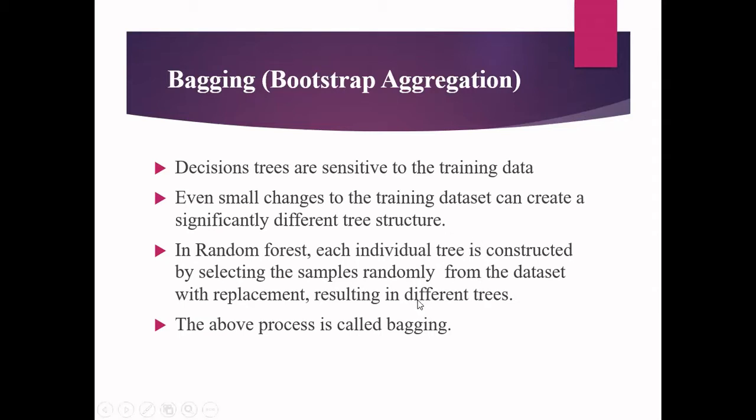Because of that, my tree structures will be different. If you do not do that step, irrespective of the number of decision trees you construct in the random forest, all will be the same. We don't want that. We want different persons to think differently, and then we consolidate everything. So the main point here is that you should not give the same input to all the decision trees. You have to give different inputs, and because of that you will create different tree structures. This process is called bagging. The very important thing is that we select the samples randomly with the replacement technique. We will see what this is now.